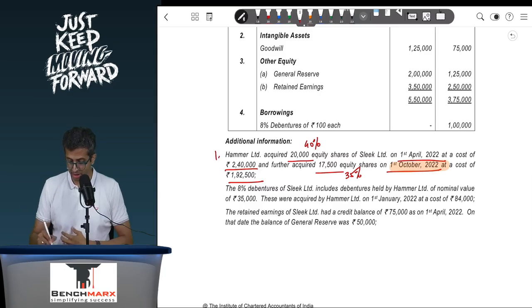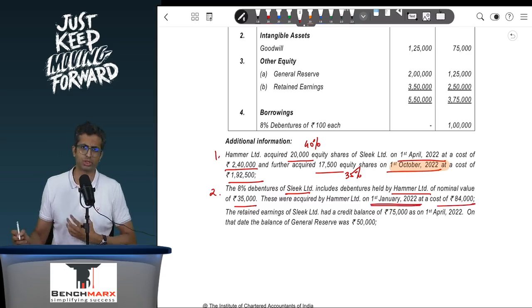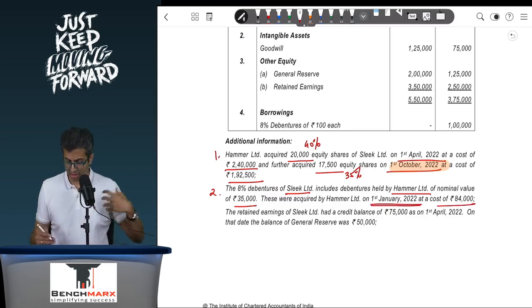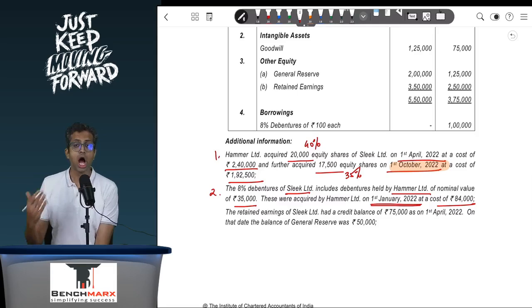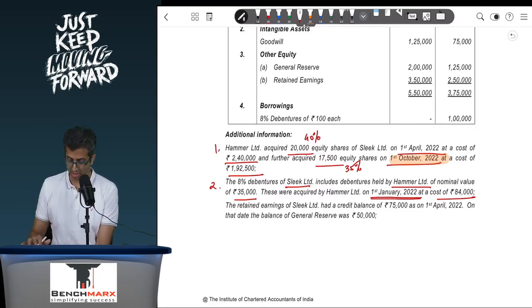Second, there are intercompany debentures as well. The 8% debentures of Sleek include debentures held by Hammer of a nominal value of 35,000. These were acquired by Hammer on 1st January 22 at a cost of 84,000. In this particular case, this is an intercompany debenture investment. Debentures, remember, do not give you control and hence will not go into the goodwill working. However, intercompany debentures will have to be eliminated and hence this has to be considered separately.